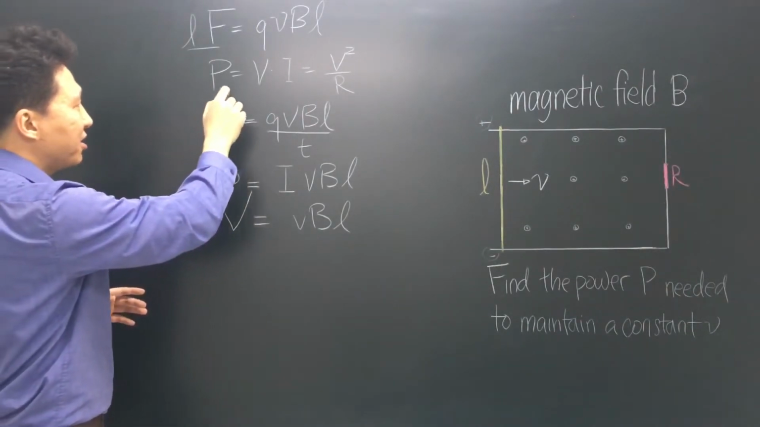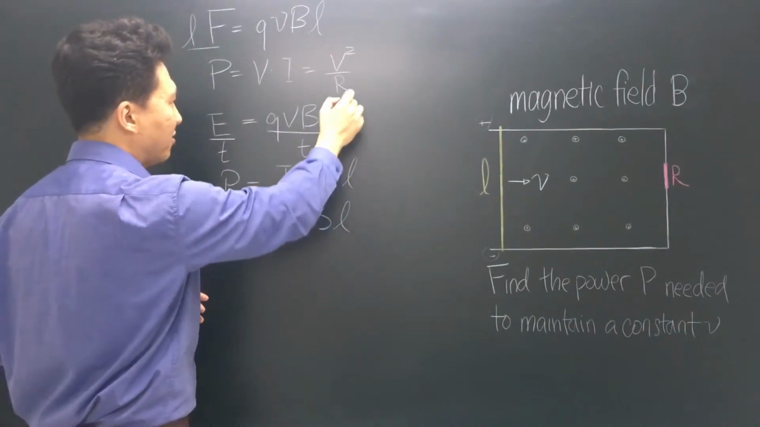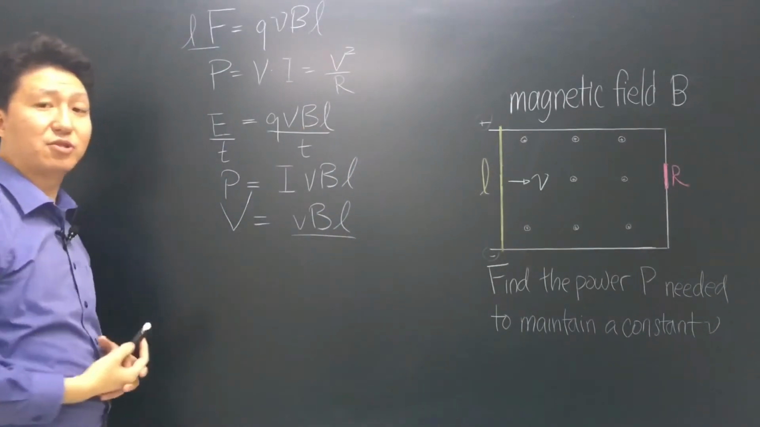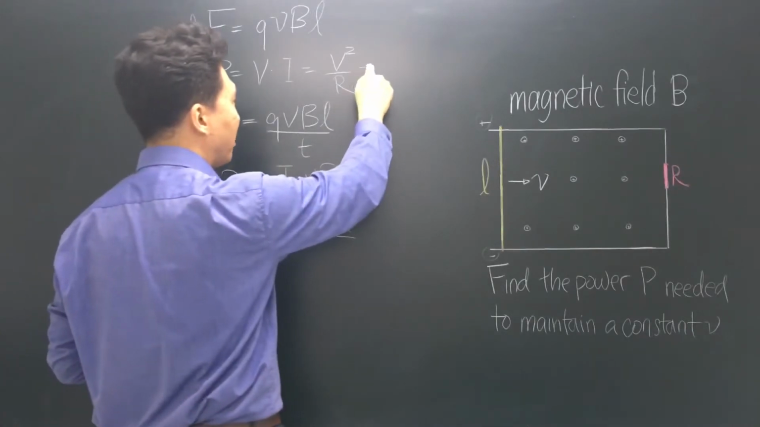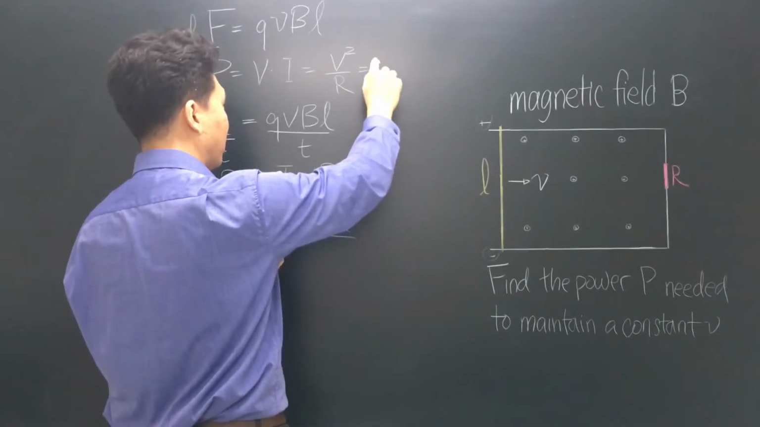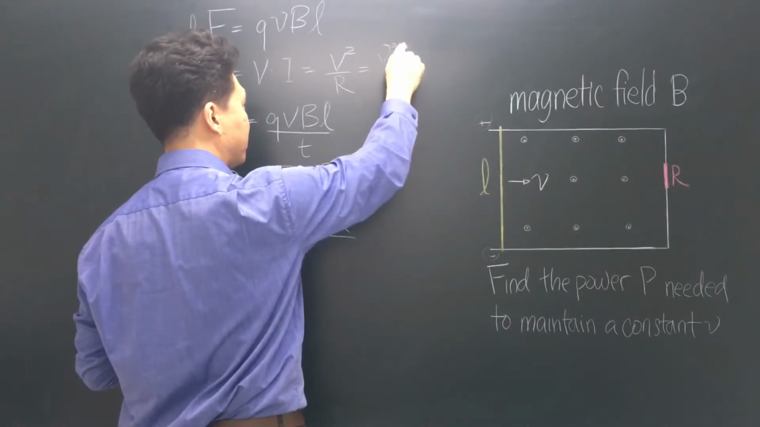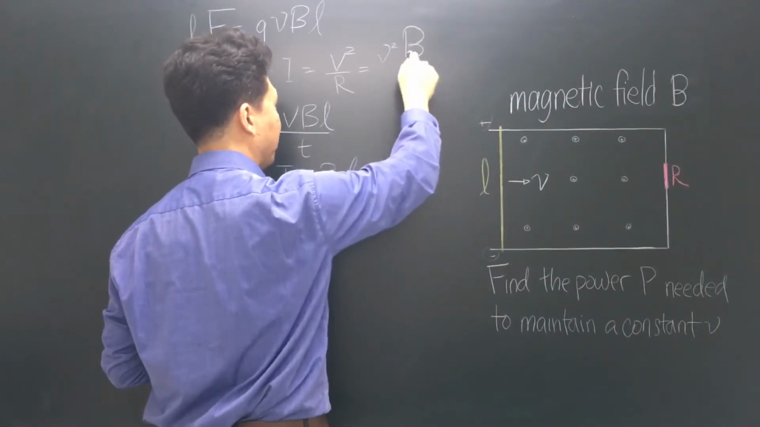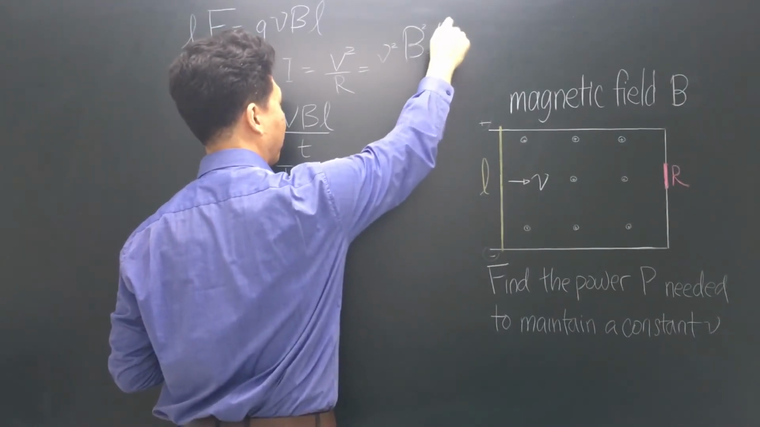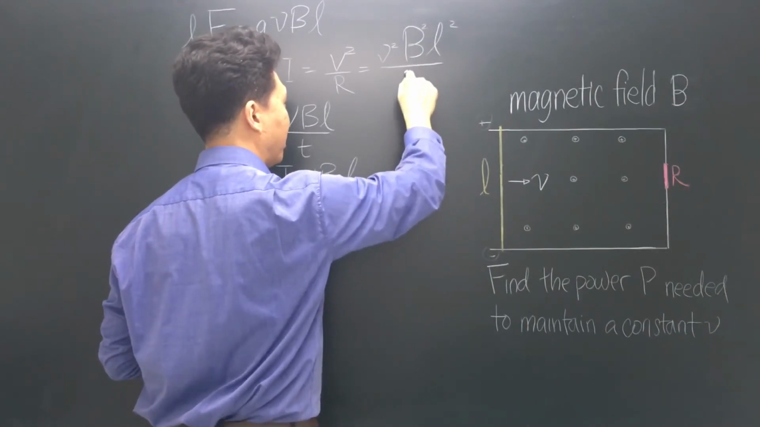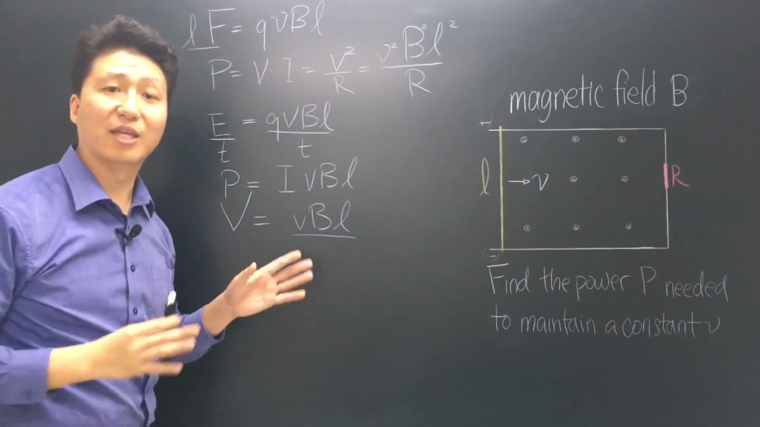Remember that the power was voltage squared divided by R. Here we have our voltage. All we need to do now is that the voltage squared will be the velocity squared times the magnetic field times the length, both of them squared, divided by R. And there you have the answer to this question.